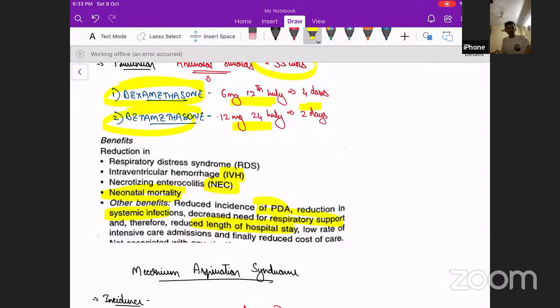Fine. So this was to do with respiratory distress syndrome. Any doubts till now?